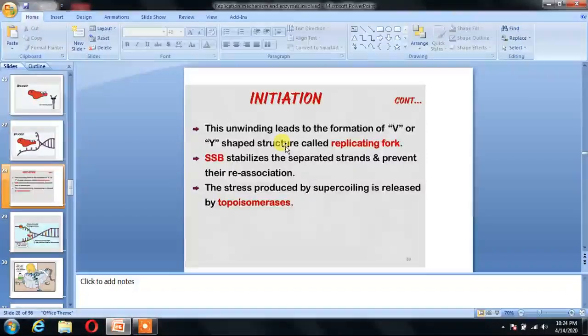And from this side the process proceeds. And this SSB stabilizes the separated strands and prevents their reassociation. It binds to single-stranded DNA, and it prevents the DNA from reassociating. The stress which is produced by supercoiling is released by topoisomerases, which are also of two types, topoisomerase 1 and topoisomerase 2.